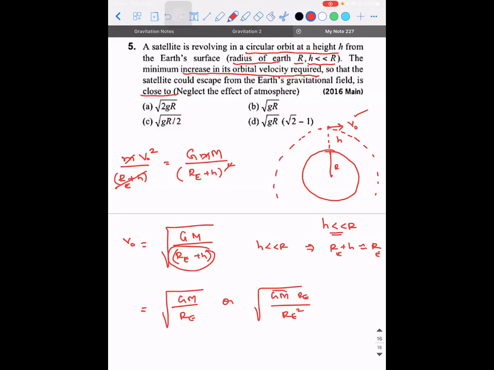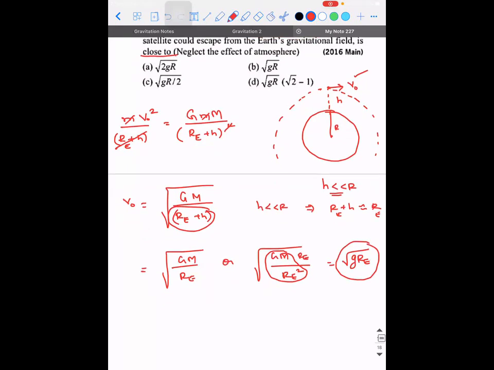So what is GM divided by Re square? Small g. This is nothing but root of g into Re. What you need to remember is this is the formula for the orbital velocity provided the object is revolving close to the surface of the Earth. So orbital velocity is root of gRe.